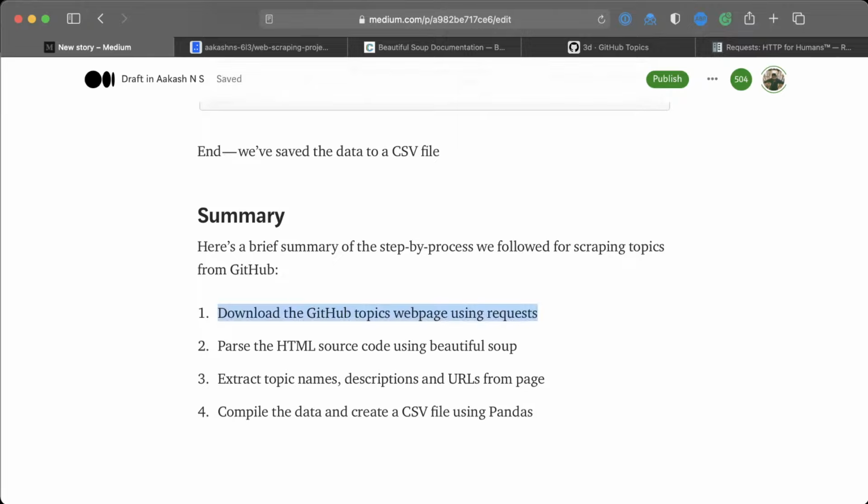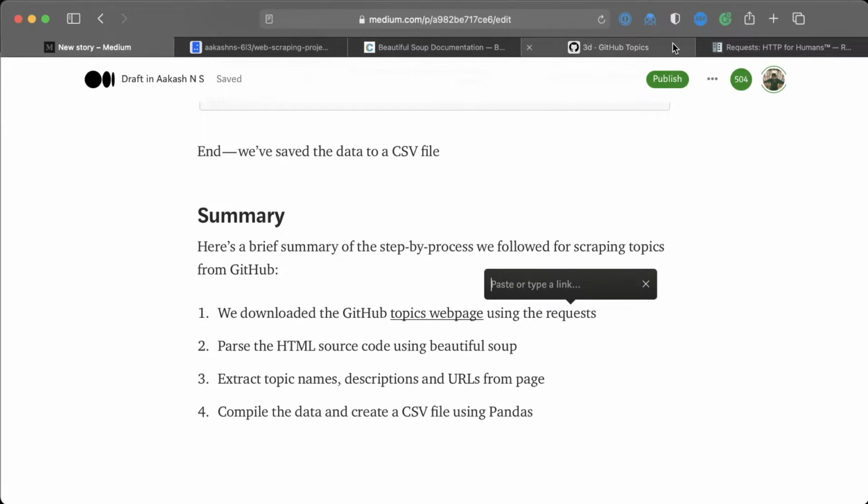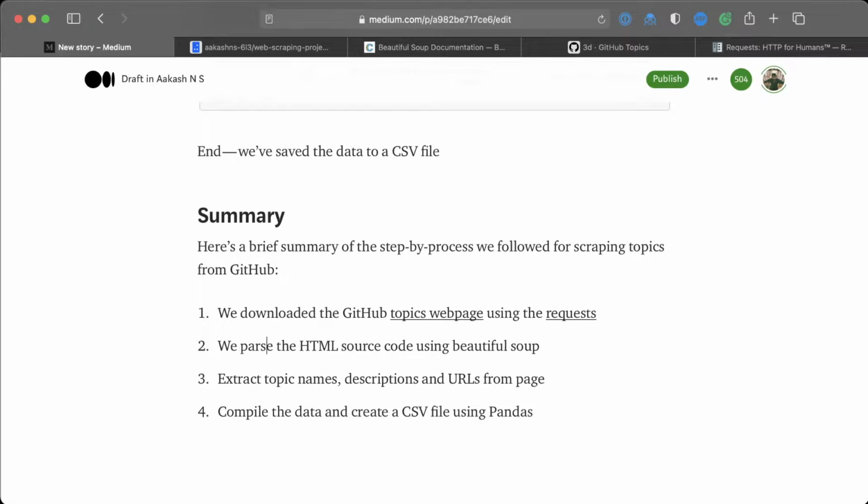Okay, so you say we downloaded the GitHub topics webpage, and we can even link it here. Using the requests library, you can link this as well. Wherever you have an opportunity, it's always a good idea to link things. We parse the HTML source code using Beautiful Soup. And you can even link this.